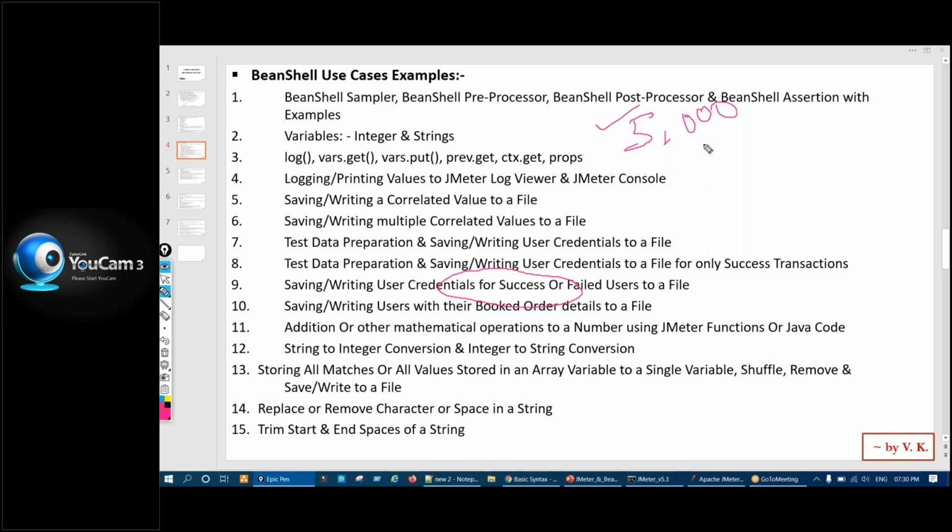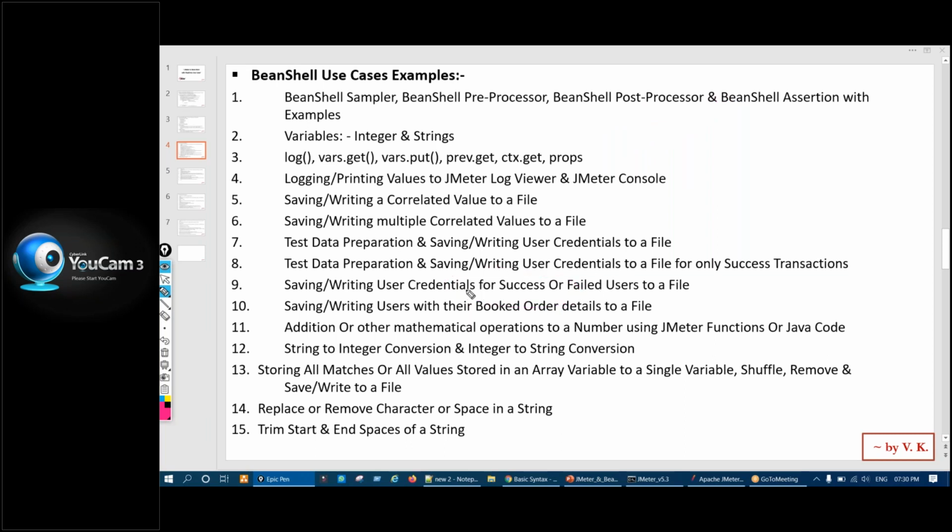But maybe many of them will not have valid credentials, or they do not have authentication, right? Or we can say valid access. So when you run the load test, obviously when they try to log in to the application, that transaction will fail. So why not first filter out the successful or valid users from this 5000 user test data? So how can we do that?